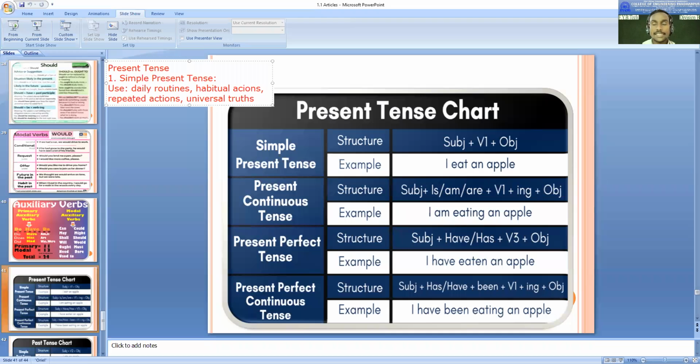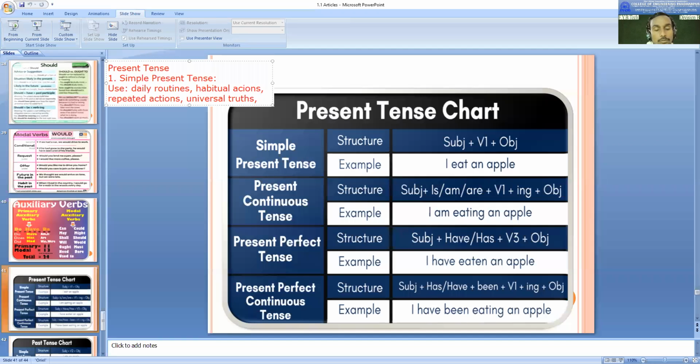The blood is red, 2 plus 2 makes 4. So these are always true. They are true in India, they are true everywhere around the world. Such things are universal truths that you can think of. Which tense will they be in? They are always in simple present tense.